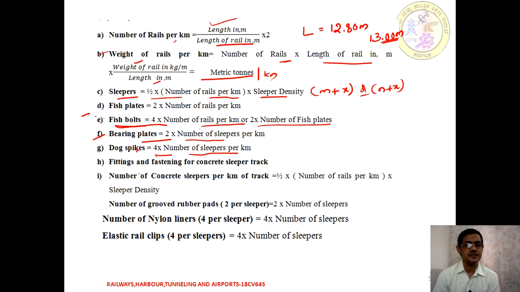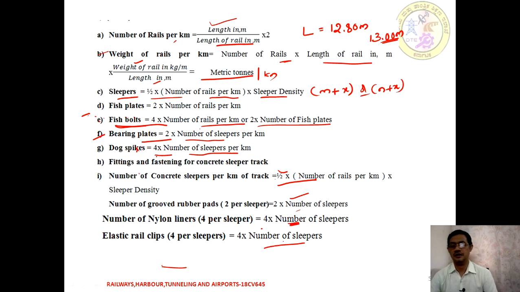Next is the fitting and fastening. So fitting and fastening for your concrete sleeper is going to be the number of sleepers, the same thing, half of the number of rails provided with rail density. Then the number of grooved rubber pads, that is bearing plates, is 2 times the number of sleepers. The number of liners is 4 per sleeper, that is 4 times the number of sleepers we are providing. Next is the elastic rail clip, that is 4 numbers per sleeper.